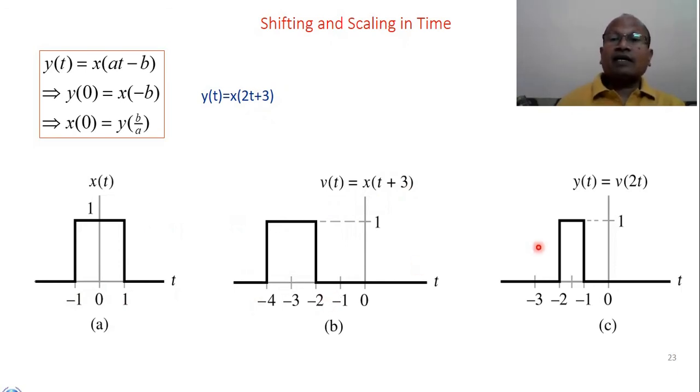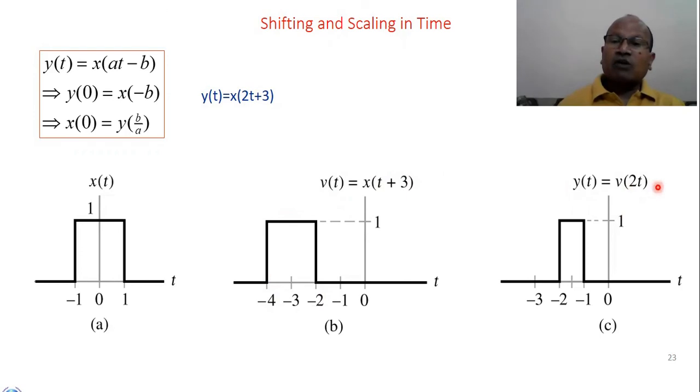Now, if we write y(t) equals v(2t), what is v(t)? This one. If we write 2t, v(2t) is equal to x(2t+6). So 2t+6 equals this value and this value. Or we can simply say, forget about this particular thing. v(t) is this. v(2t) means 2t in place of -4 and -2.